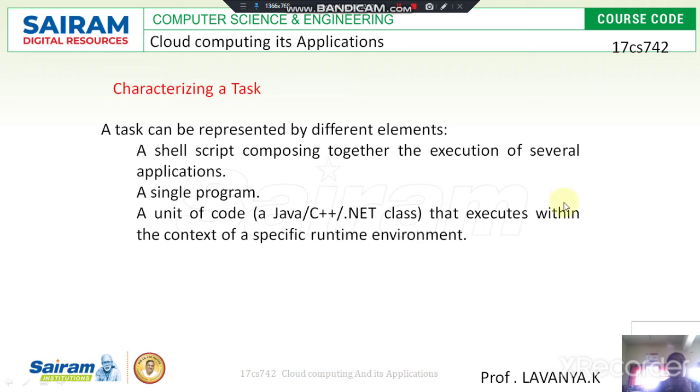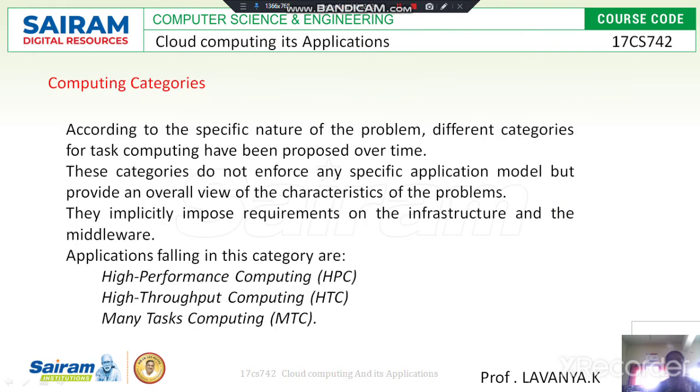Then what are the computing categories? The task computing system provides different computing categories. Why? Because according to the specific problem, the different categories of task computing perform different operations.